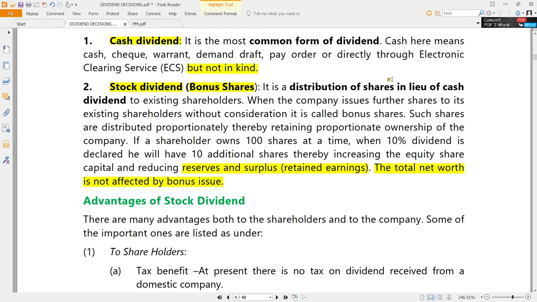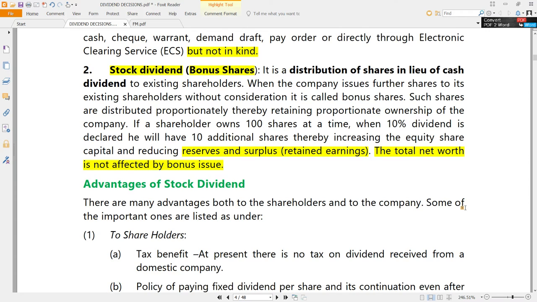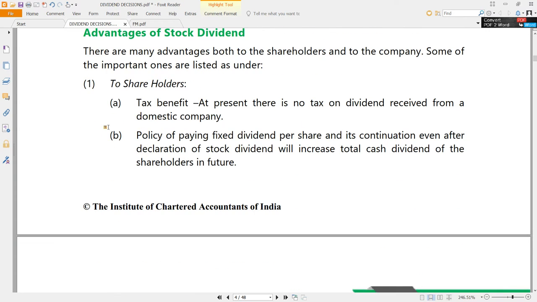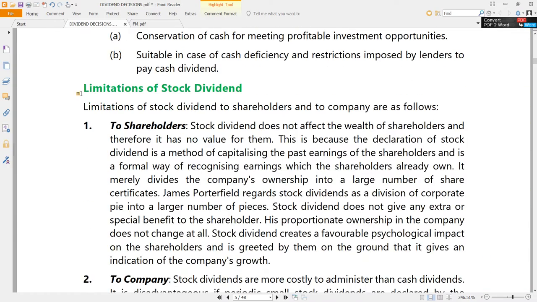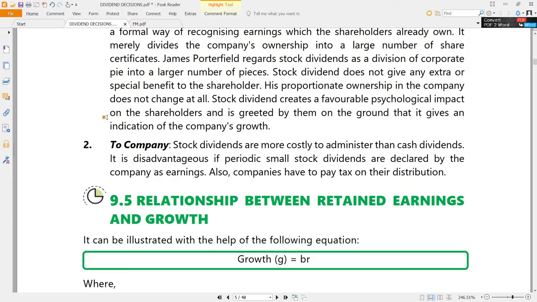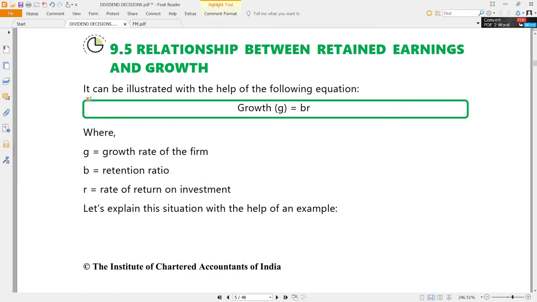In India, dividend in kind is not allowed. That is illegal. In some other countries, it is not a problem. Dividend can be given in kind also in some other countries like America. But in India, dividend cannot be given in kind. It has to be given either in the form of cash or in the form of bonus shares. That's all. These are the only two ways that dividend can be distributed to shareholders in India. And there are certain things like the advantages and disadvantages of stock dividend. You can go through them, as they are part of the bonus shares discussion. Ideally, you should already know them. If not, go through them for theoretical questions, which may be asked as short note questions.